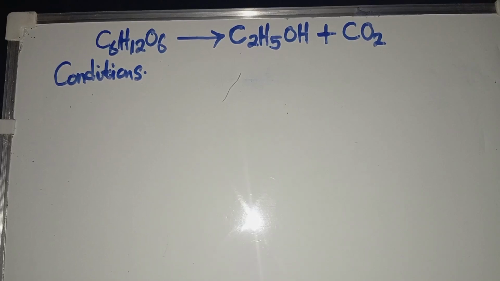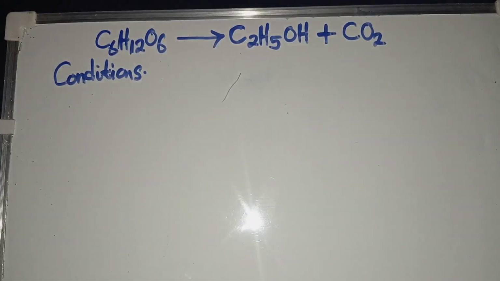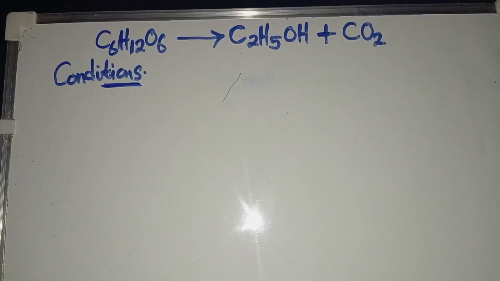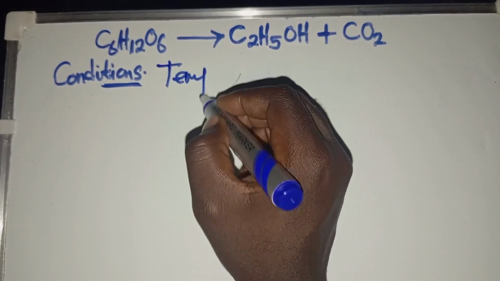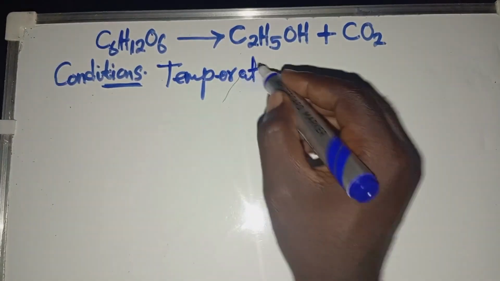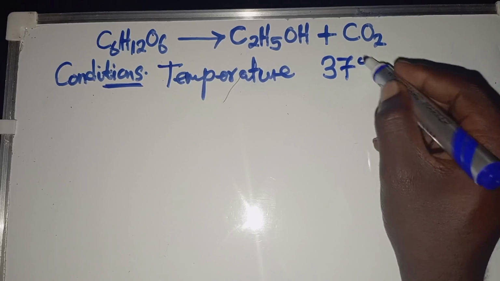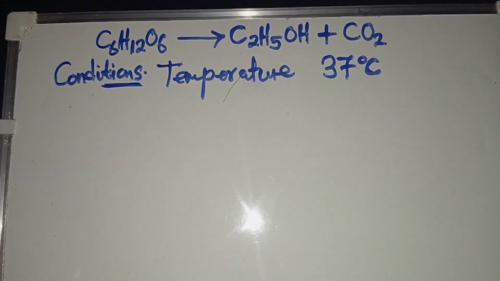So we look at what conditions are needed for this type of reaction to take place. This is fermentation of sugars, and we are involving enzymes. For enzymes to work properly, we must have a normal temperature. What is the normal temperature of a human being? That is 37 degrees Celsius. Even for this reaction to occur, there must be that temperature.